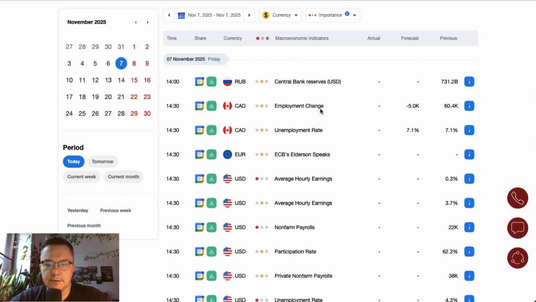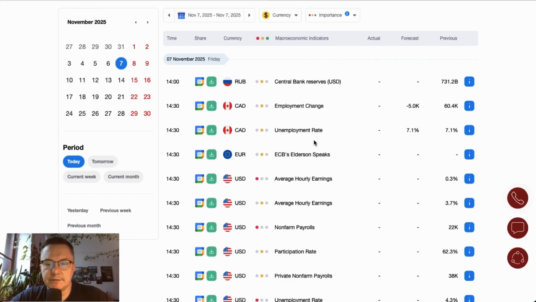During the US session, obviously the major event here is the average hourly earnings and non-farm payrolls data release. We will see if they will be released because of the US government shutdown. This is of course the standard situation when the government is shut. This data might not be released at all, but let's wait for half past 2.